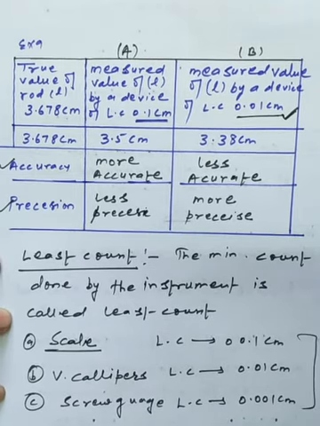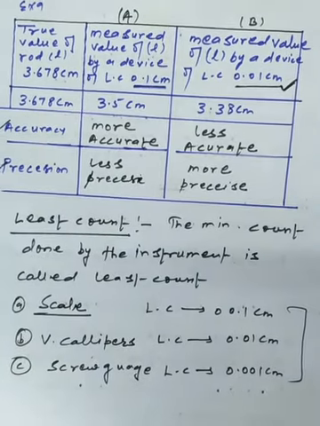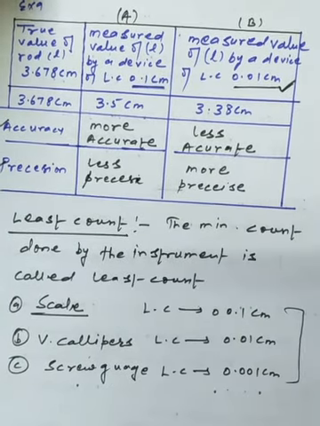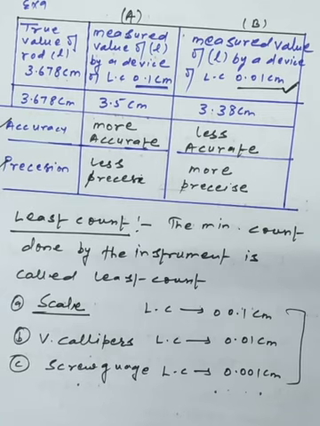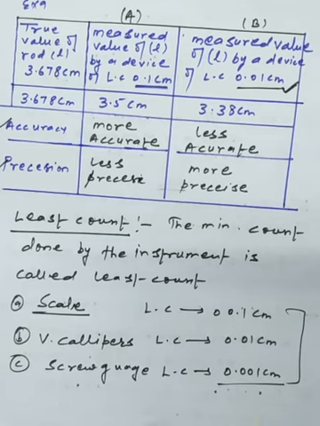If you compare the three devices, which one has the smallest least count? Easily we can say the screw gauge has the smallest least count, so it will give the more precise measurement. We can't say it will be accurate, but we are talking in the sense of least count.